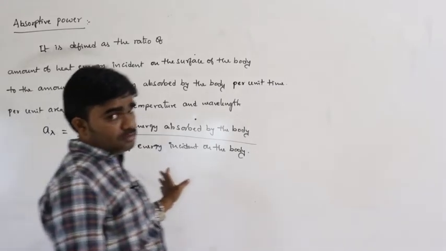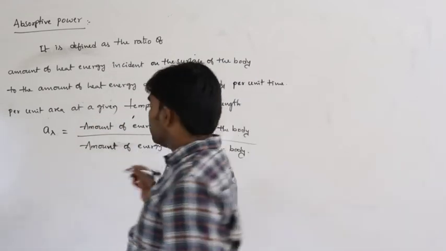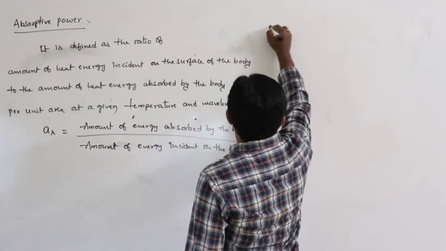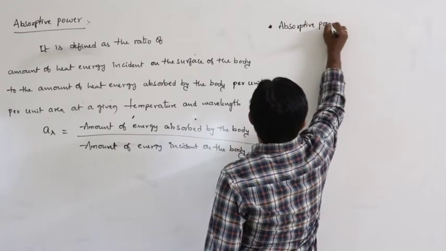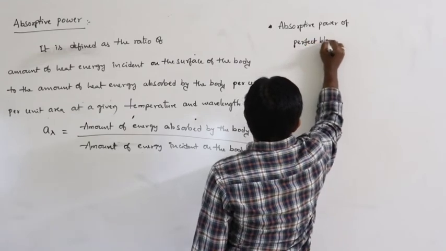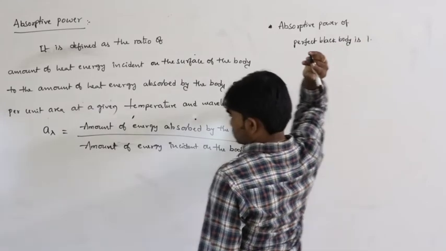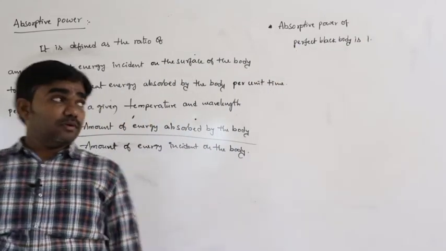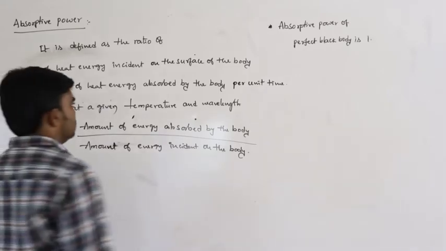Absorptive power of the body is a unitless and dimensionless quantity, and the absorptive power of a perfect black body is 1. Absorptive power of the perfect black body is 1. So, this is the absorptive power, emissive power and absorptive power. You can remember the examples, then you can easily understand this.